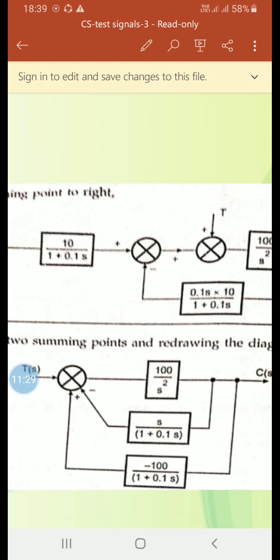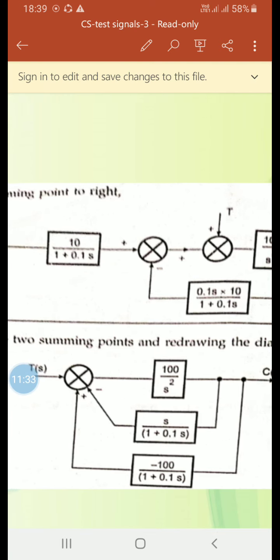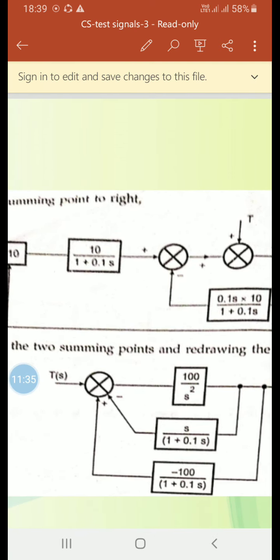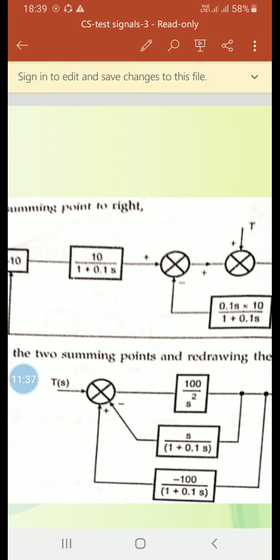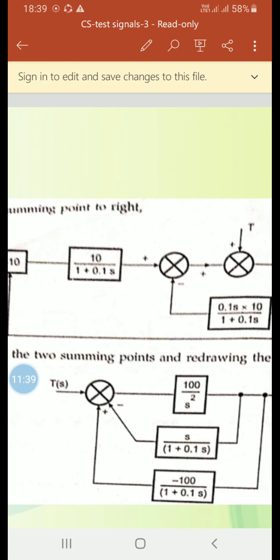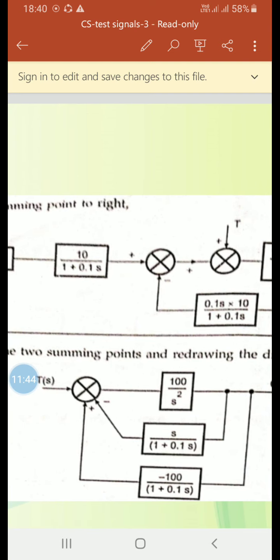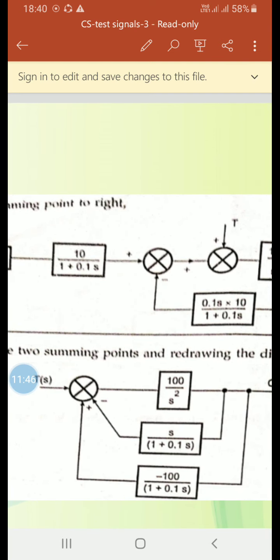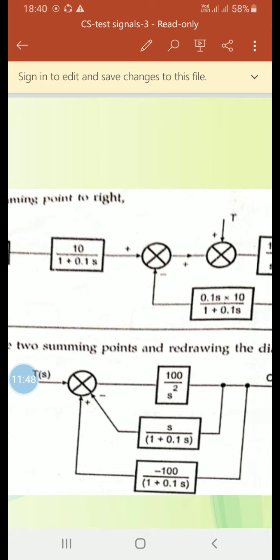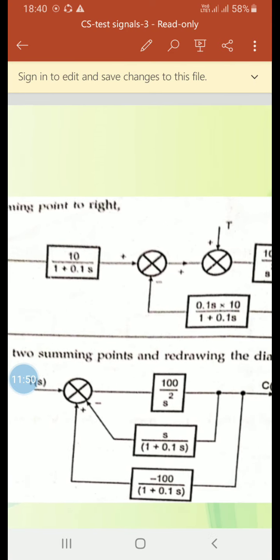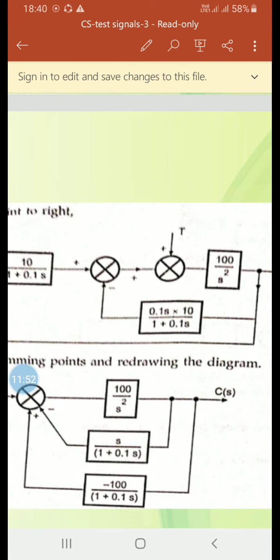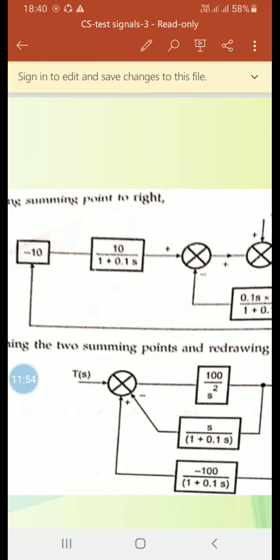So when the summing point is shifted towards the right, it comes of this form. This block will get 0.1s into 10 divided by 1 plus 0.1s, using the block diagram reduction rule, shifting the summing point towards the right. So this summing point will come here, and to that one block will get added, which is 0.1s into 10 by 1 plus 0.1s.